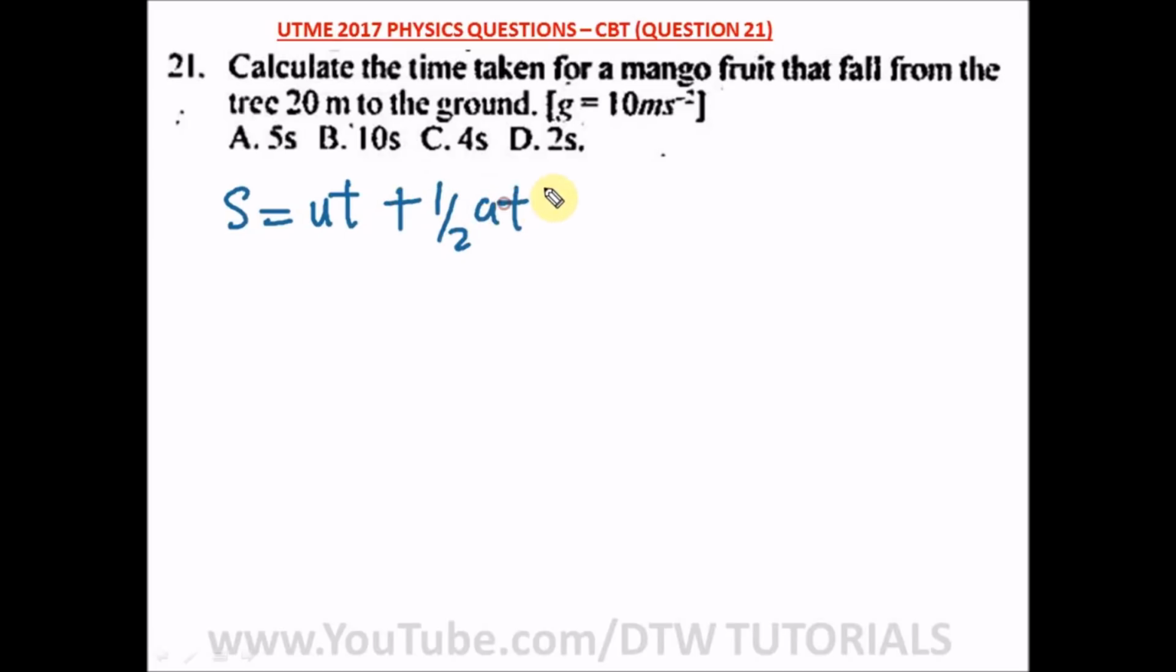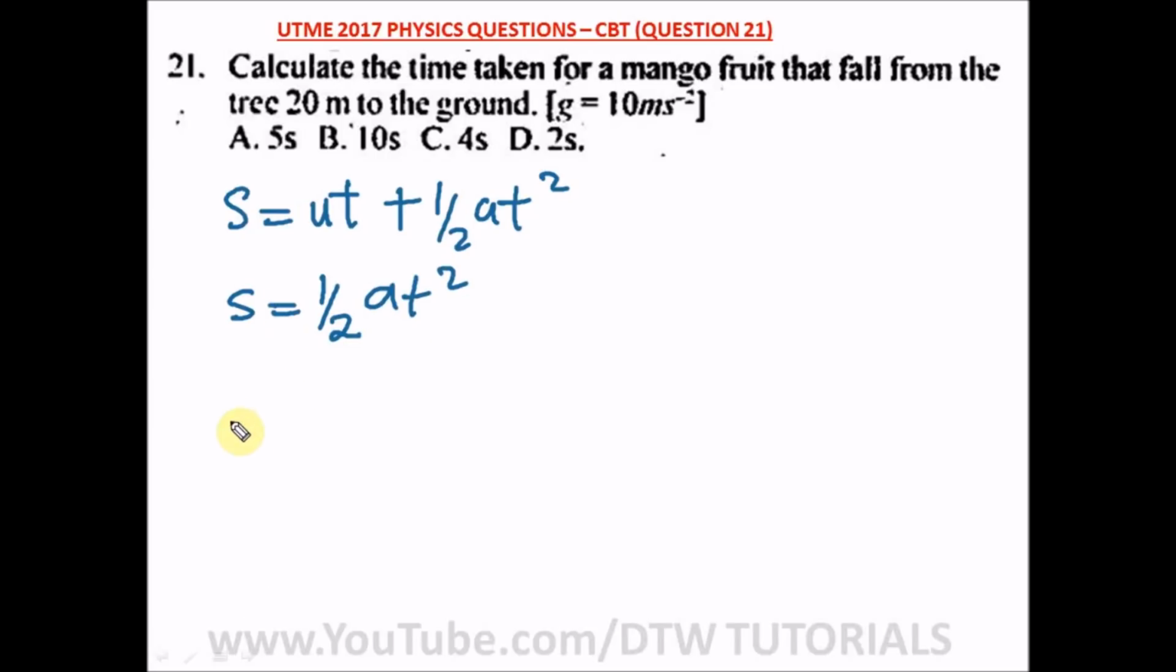Half at squared. Okay, so since we're dealing with distance, which is s, and we're also dealing with g, and we're looking for our time, which is t. Definitely our initial velocity is 0, so 0 times t will give us what? 0. So we're left with S is equal to what? 1 over 2 at squared.